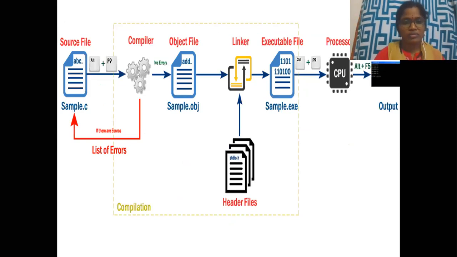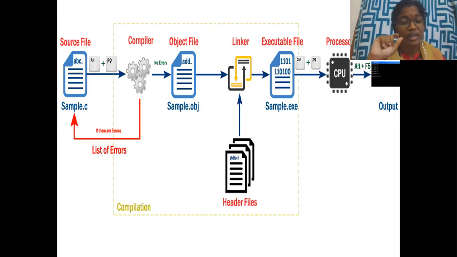So this gives you a better understanding of how your file will be executed. See here, first picture. Simply, this is your source file. That means whatever you want to write, you will be writing here. This is saved as sample.c, right? After this, you are compiling. How are you compiling? Alt plus F9 compiles your program.